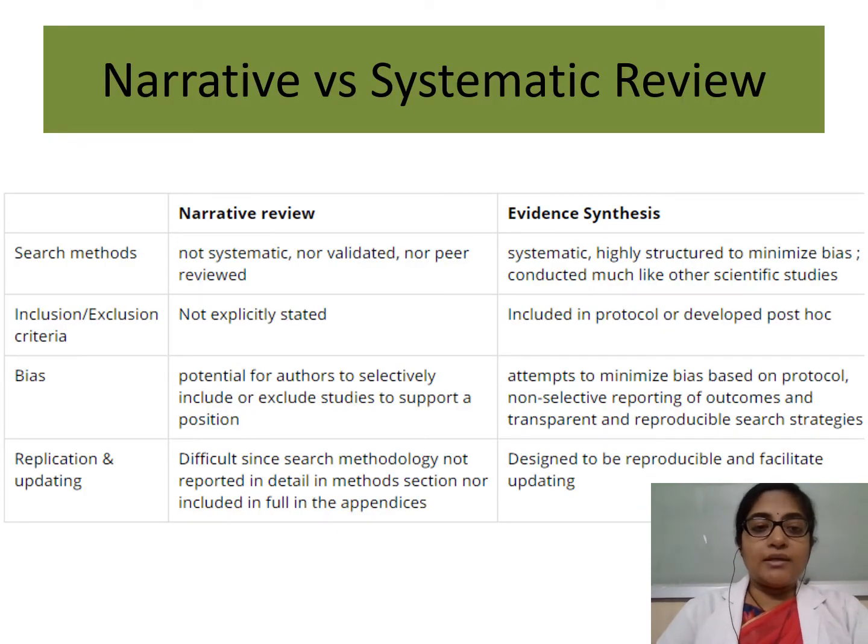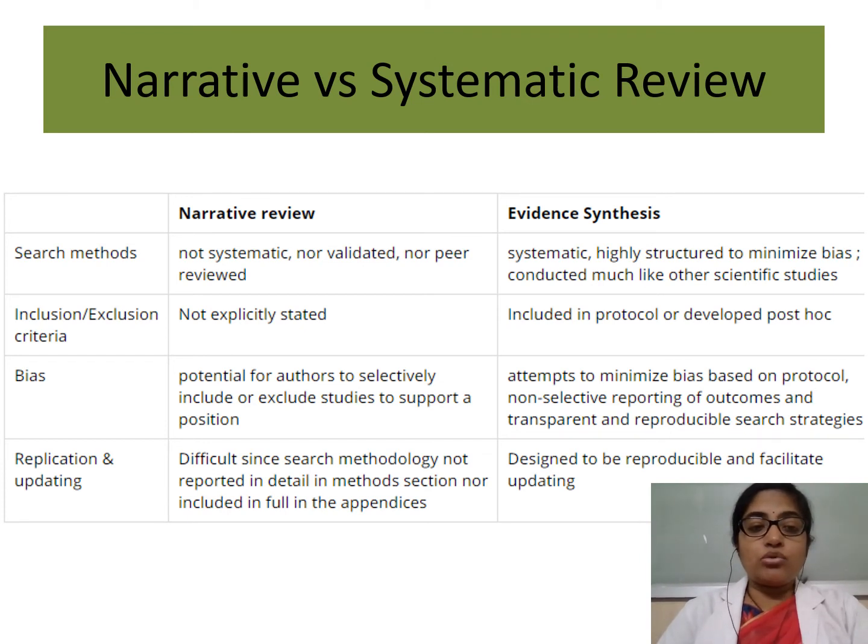Before that, let us understand the difference between narrative and systematic review, because you need to know that the library dissertation is a narrative review and how it is different from a systematic review, because we are used to doing the narrative review in our curriculum till now. So in a narrative review, the search methods are not systematic, and they are not validated, they are not peer reviewed, and in contrast to this, in evidence synthesis or in systematic review, we have a very highly structured manner as to how we are going to search for the evidence.